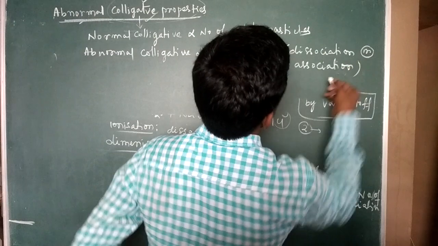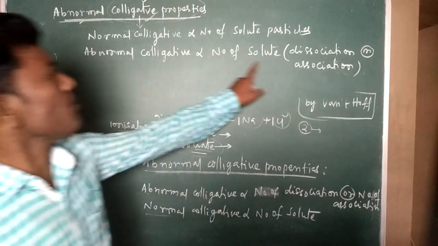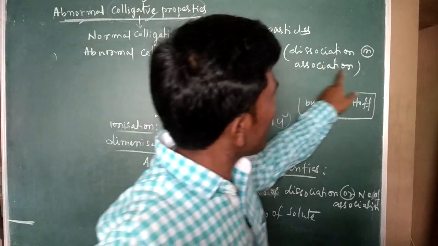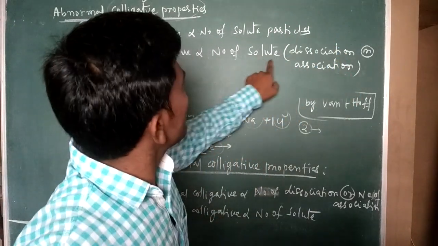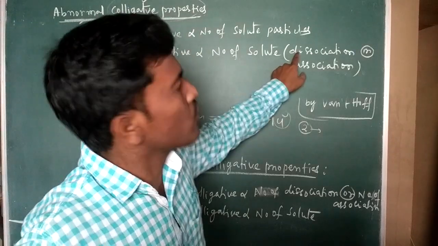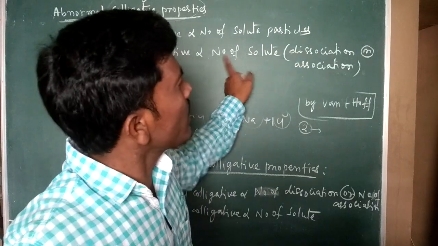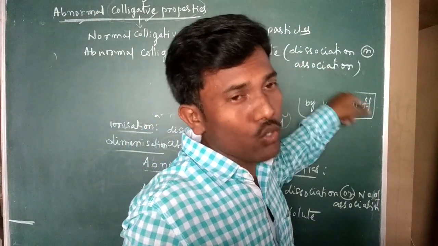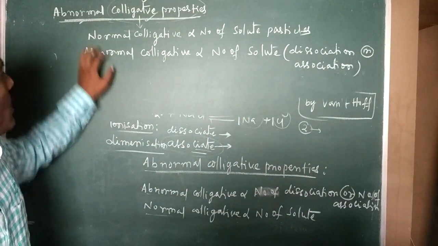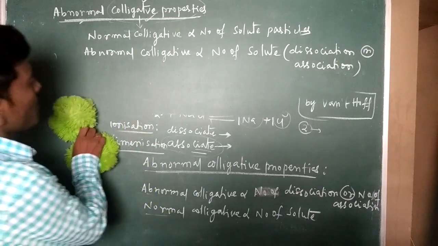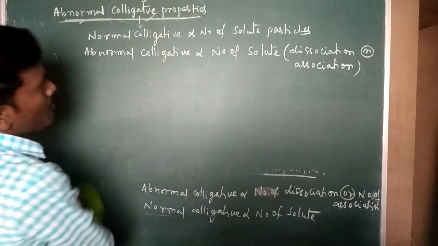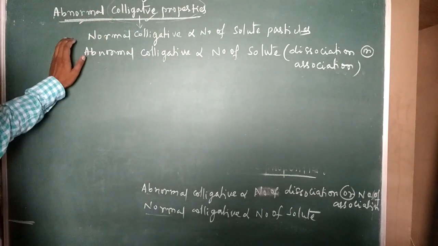Either dissociation or association. Here the number of solute particles we can calculate by dissociation, otherwise it is association. That depends on the nature of the solute particles. If it is ionic, it can undergo dissociation; if it is covalent, it may associate. According to that dissociation and association, we get the abnormal colligative properties. So this is the difference between normal colligative properties and abnormal colligative properties.